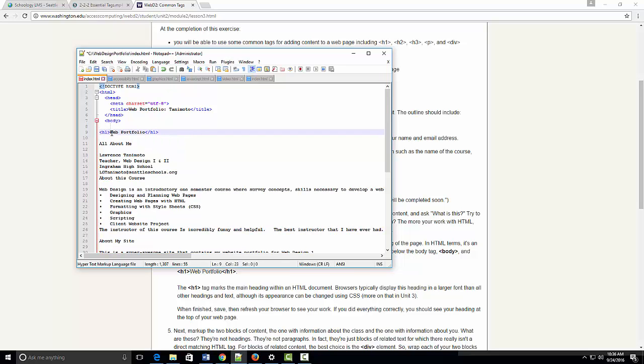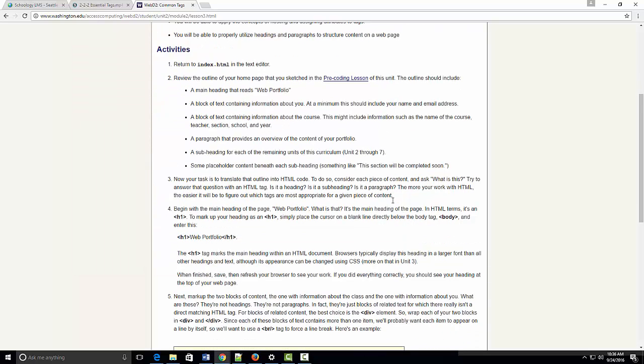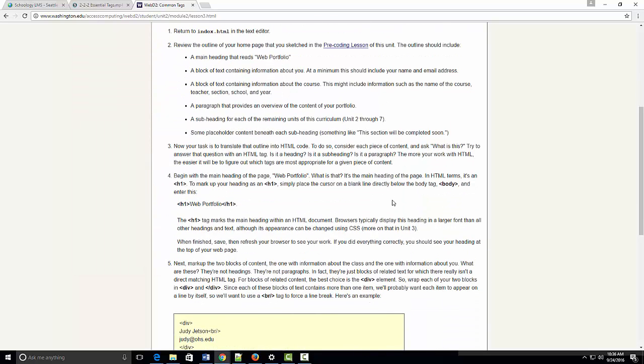Note that the H1 marks the main heading within an HTML document. The H1, the main heading, is different from the title, which appears in the title bar.